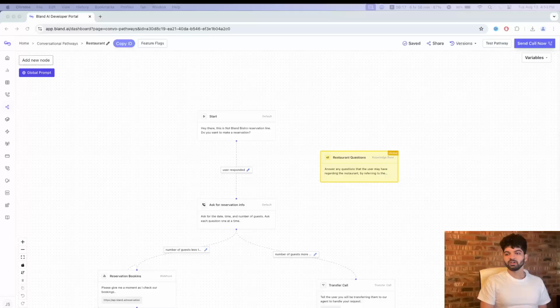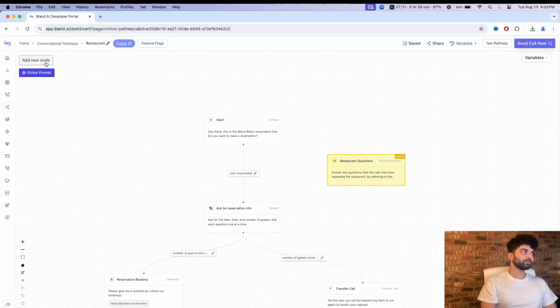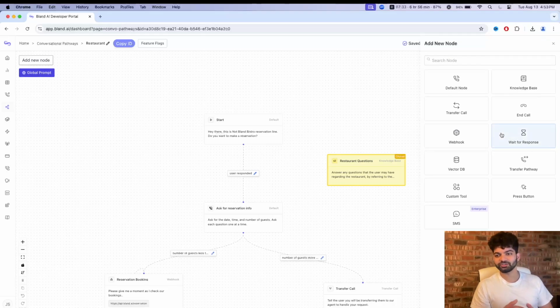Let's get started. Okay, so the main thing you want to understand about Bland AI is that it's very, very simple. There's no coding involved, there's no NLP involved, it's all done for you. You just have to pick the right building blocks and connect them so that the conversation makes sense. The building blocks are going to be nodes, and just like any no-code builder, like VoiceFlow or BotPress, you build the nodes, you add some information, you connect it to the next one, and that is how the whole conversation is built. We're going to go over these as I'm walking through this conversation pathway.